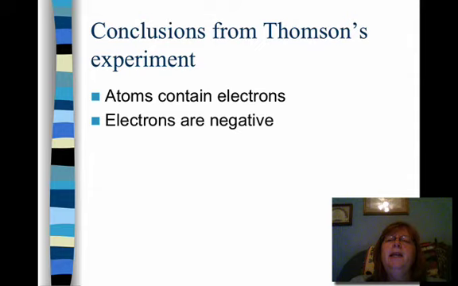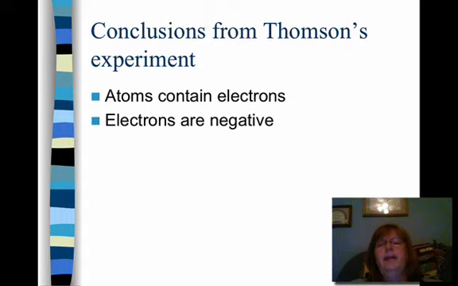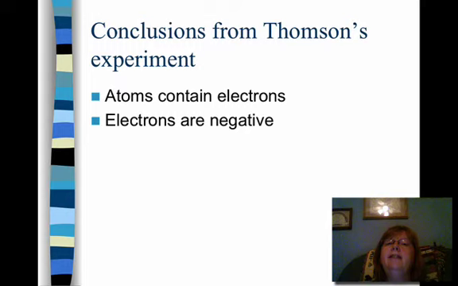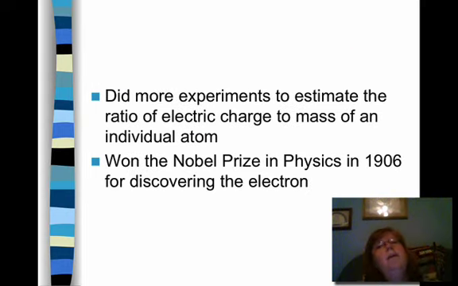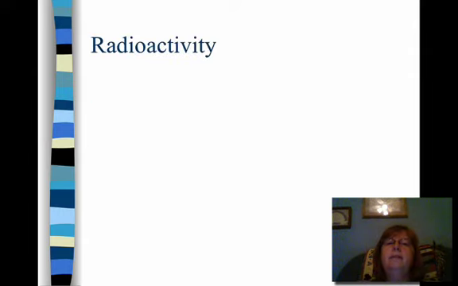So this was a big deal. It was the first time that someone had discovered a subatomic particle. So Thomson discovered the electron, and he discovered that it had a negative charge, and that atoms were made up of these electrons, because they were so much smaller than the mass of the smallest atom known, the hydrogen atom. Well, he won the Nobel Prize in Physics for his work in 1906.